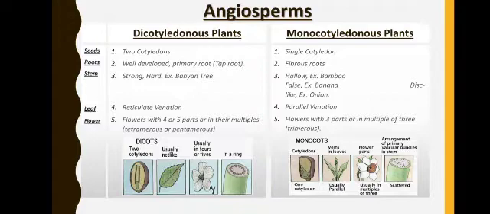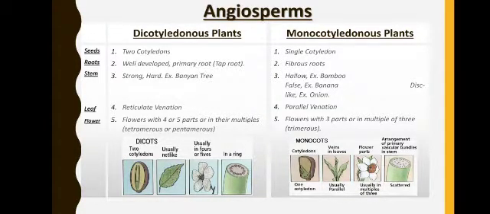Cotyledons means part of the seed, okay, which nourishes the new growing plant. In case of monocotyledon, there is a single cotyledon. In case of dicot, the roots are well developed and show a primary root system. Whereas in case of monocots, the roots are very fragile and they are fibrous roots.